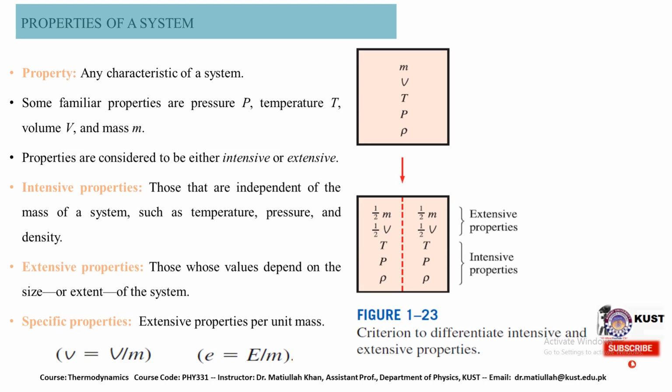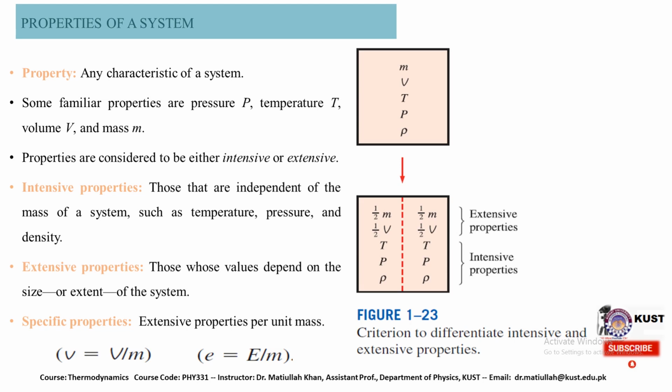When we have a cylinder that has some pressure, volume, temperature and density, what happens if we divide that particular cylinder into two? The temperature of the two portions or two compartments remains the same. Even the pressure of the two compartments remains the same. The densities also remain the same. So what would change? It means the values of temperature, pressure and density remain constant in both the compartments. So these are actually the intensive properties.